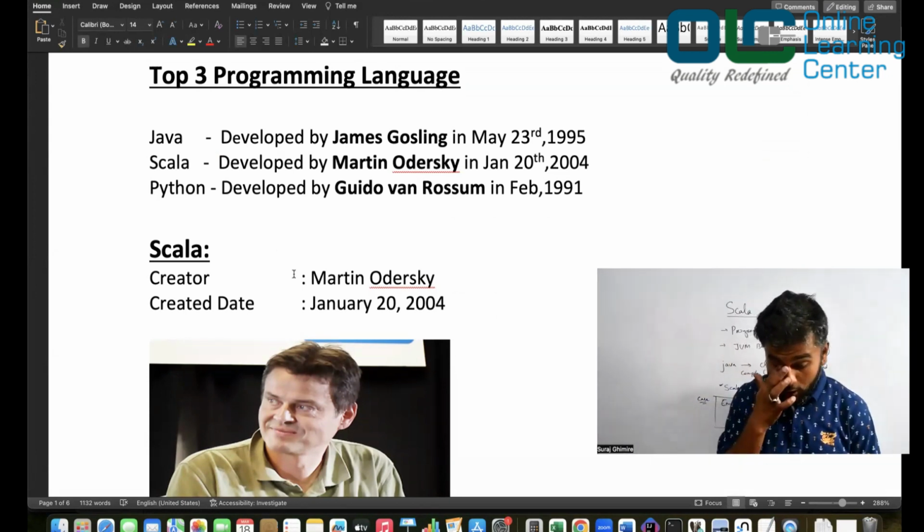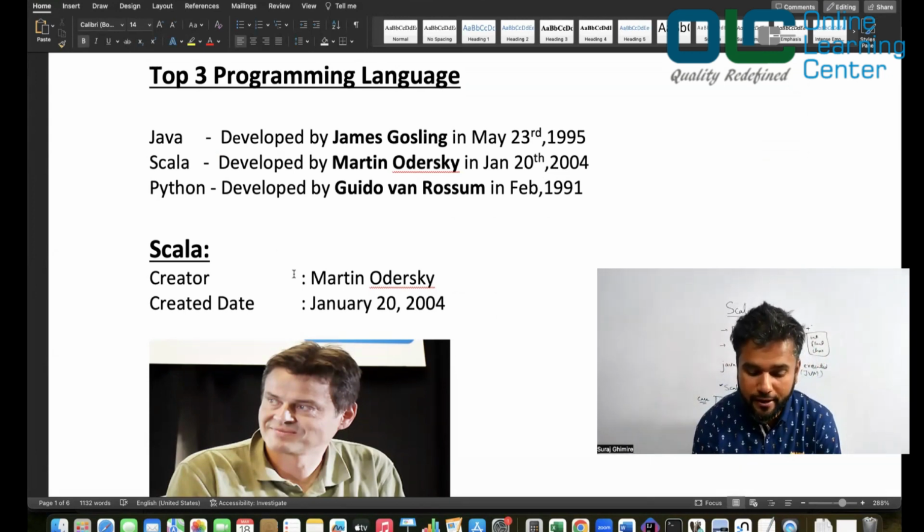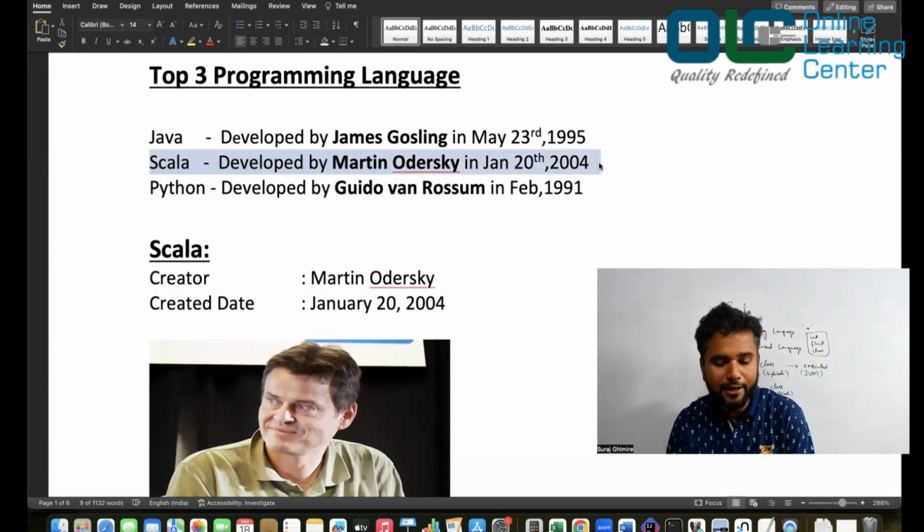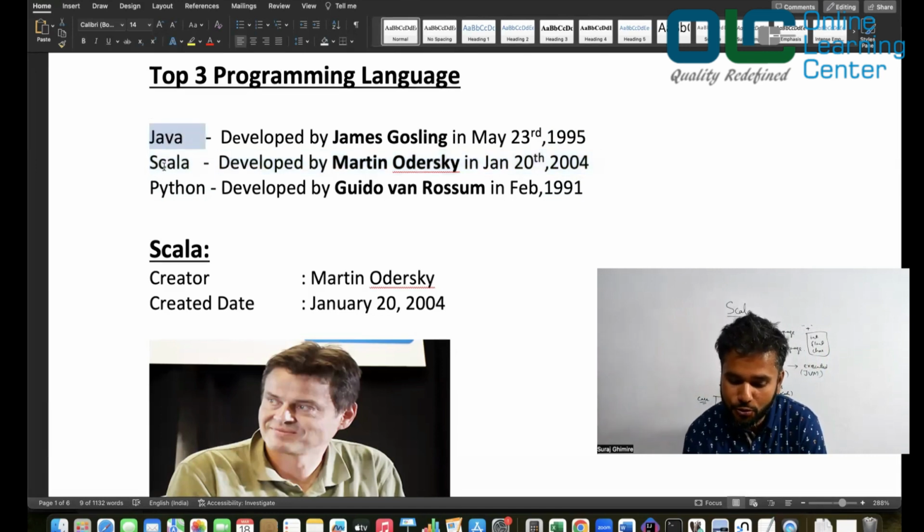Okay, so if you look into the history, what you can actually realize is Python came first, then Java, and then Scala. Which means Scala gives you the advantage of writing short code like Python, and also gives you the powerful functionality of speed, write once, run anywhere, like your Java, right? So that's the greatest benefit that you'll get.